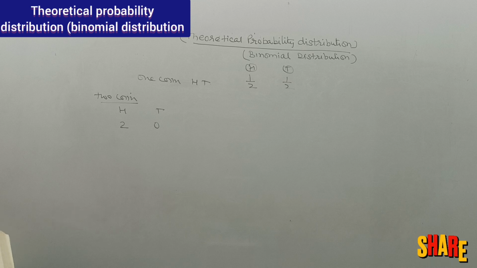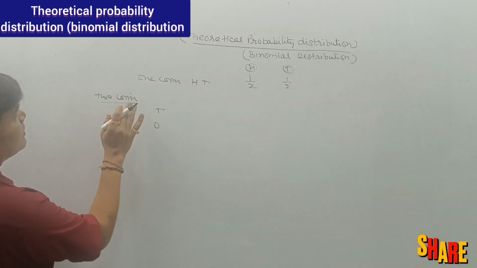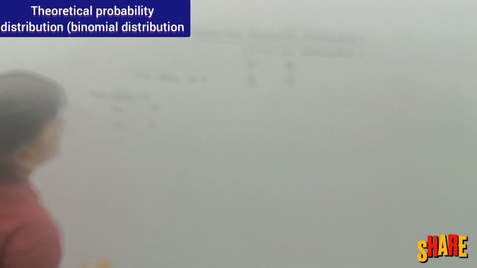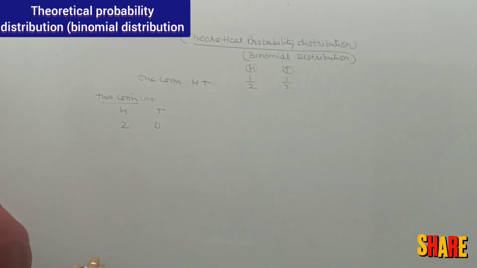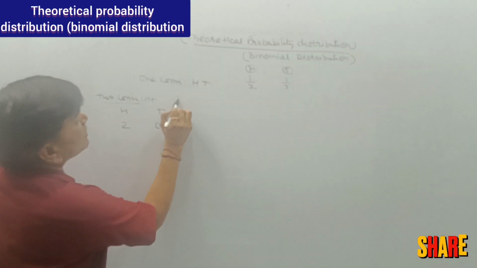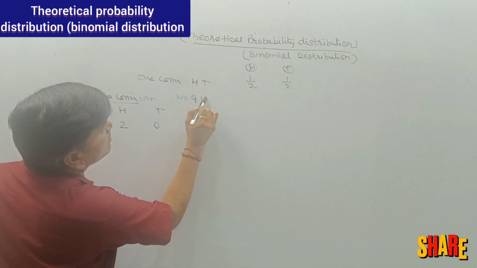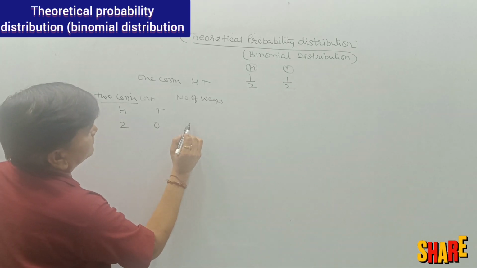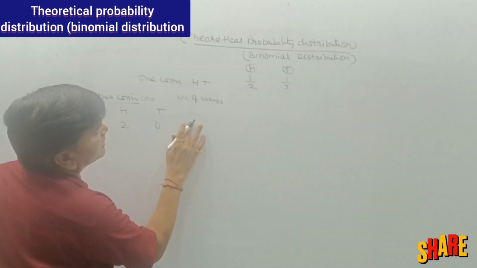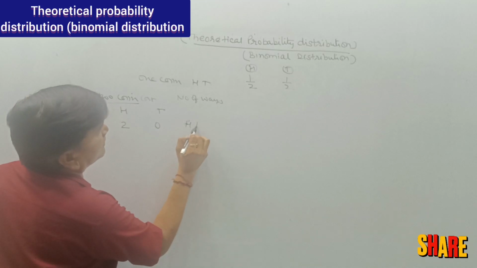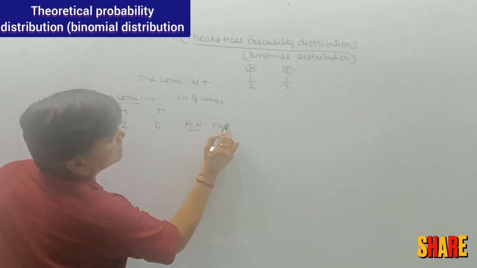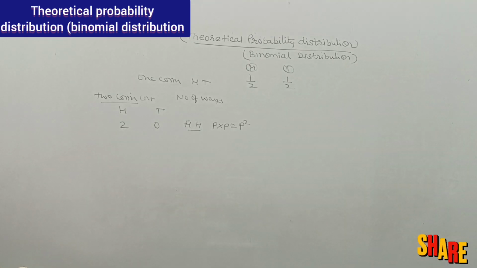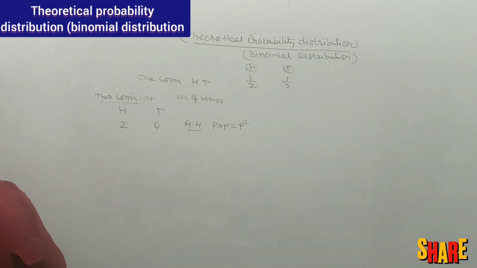So these are the outcomes. In two coin outcomes there may be head and tail, and the number of ways is 1, that is head and head. Head is P, so the probability of two heads is P square. So the two coin condition is over there.